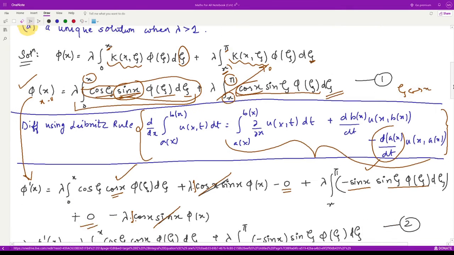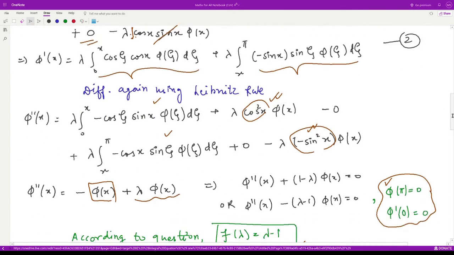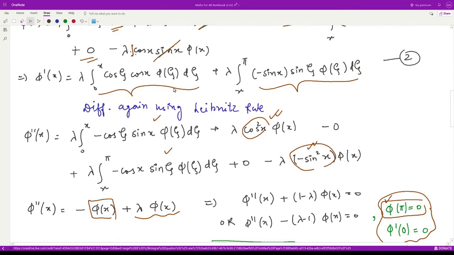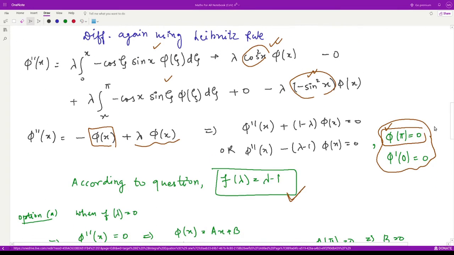So we have one condition, that phi of pi is equal to 0. Second condition would be phi dash of 0 is 0. So let us look at the second equation. Phi dash, when you put x is equal to 0, this term would be 0, and sine of 0 is 0, so this term is also 0. Therefore we have phi dash 0 is equal to 0.